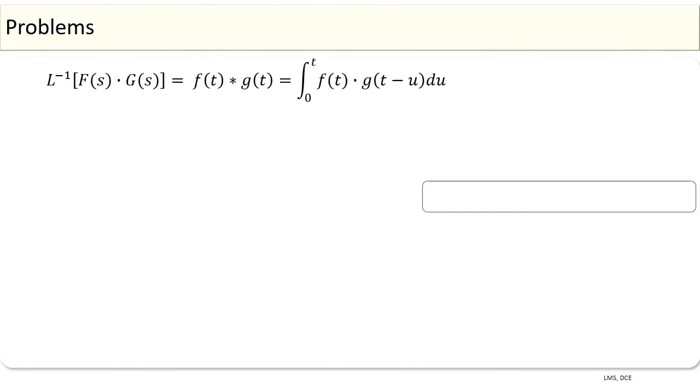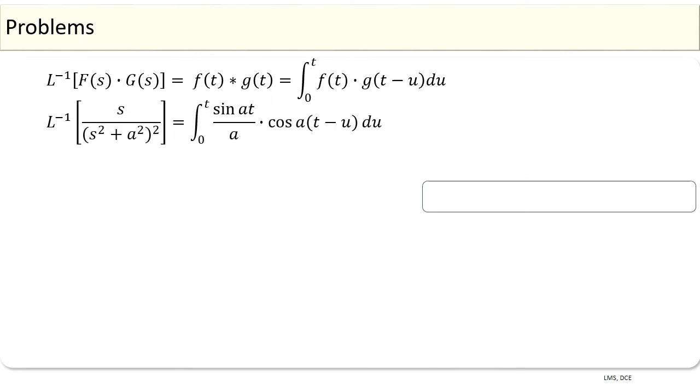we have inverse Laplace transform of f of s into g of s is equal to the convolution f of t star g of t, which is equal to integral 0 to t f of t into g of t minus u into du. Using convolution theorem, we have inverse Laplace transform of s divided by s square plus a square whole square is equal to integral 0 to t sine at divided by a into cos of a times of t minus u into du, which is equal to 1 by a times of integral 0 to t sine at into cos a times of t minus u into du.